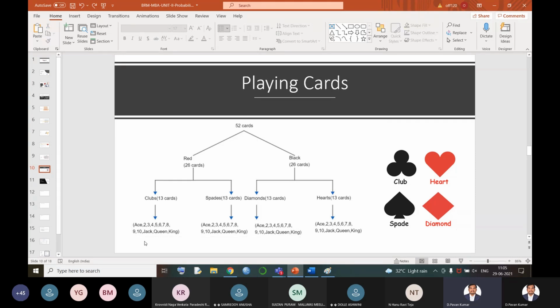Now let us see what those 13 cards are. On the cards, we usually see numbers starting from 2 to 10. We never see a value like 1 on a card. There are 9 numbered cards: 2, 3, 4, 5, 6, 7, 8, 9, 10. And 4 alphabetical cards, denoted as Ace, J for Jack, Q for Queen, K for King.